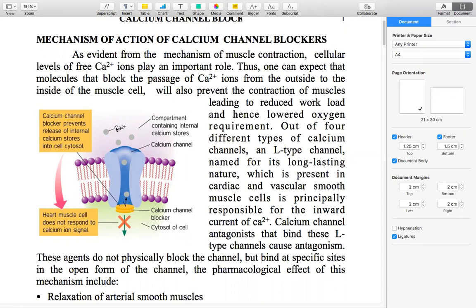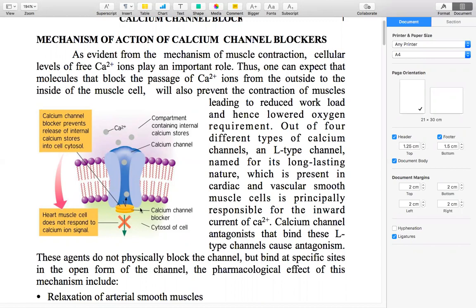The extracellular calcium ions enter the cell, and the calcium ions in the cell bring about the contraction of the muscles. So this calcium ion entering the cell plays an important role in the contraction of muscles.